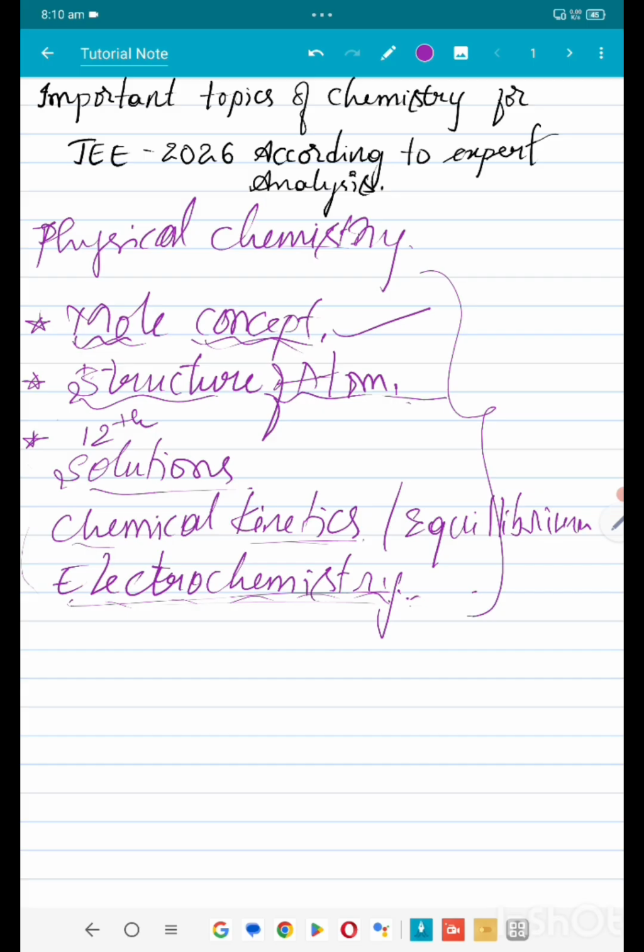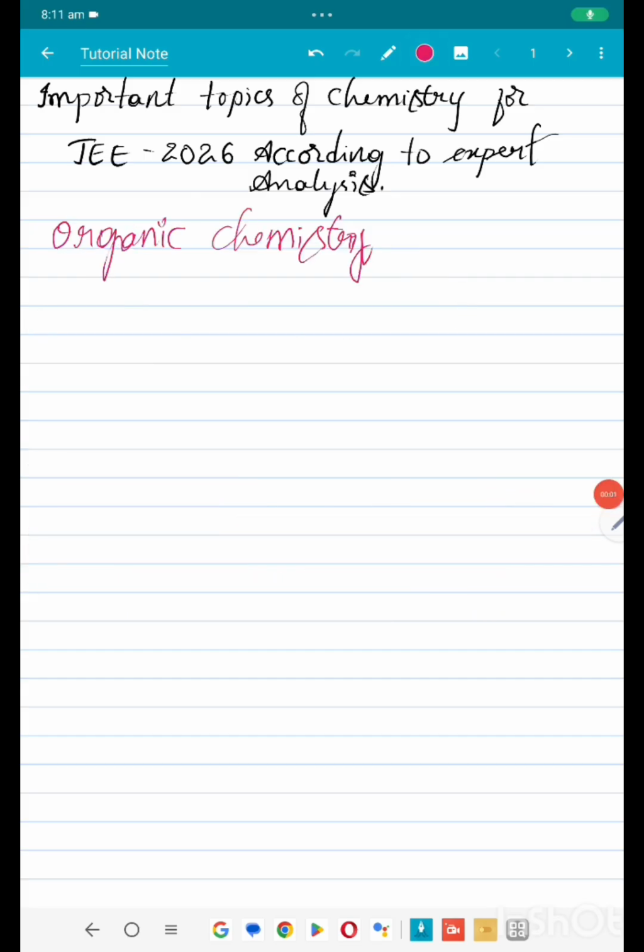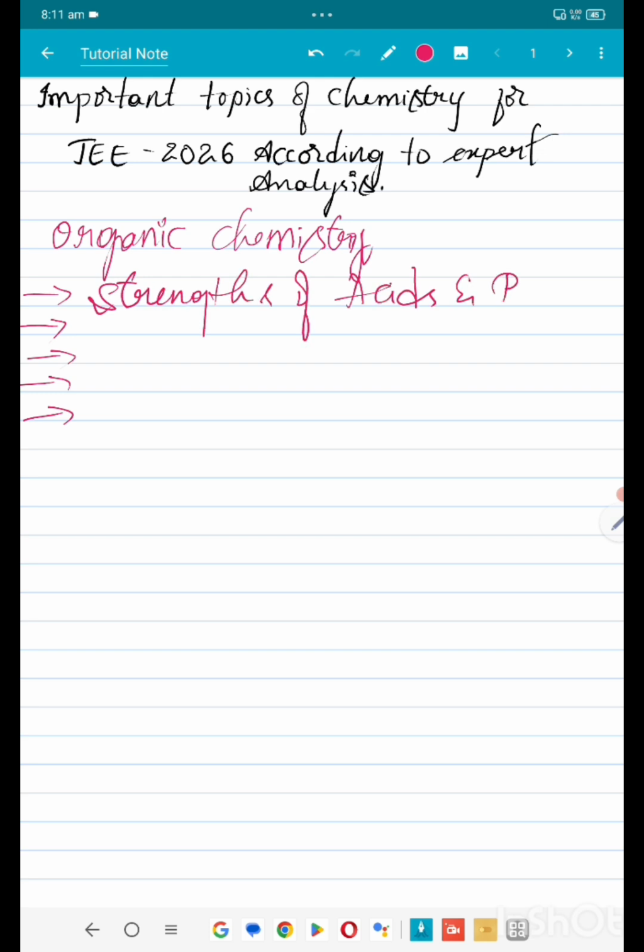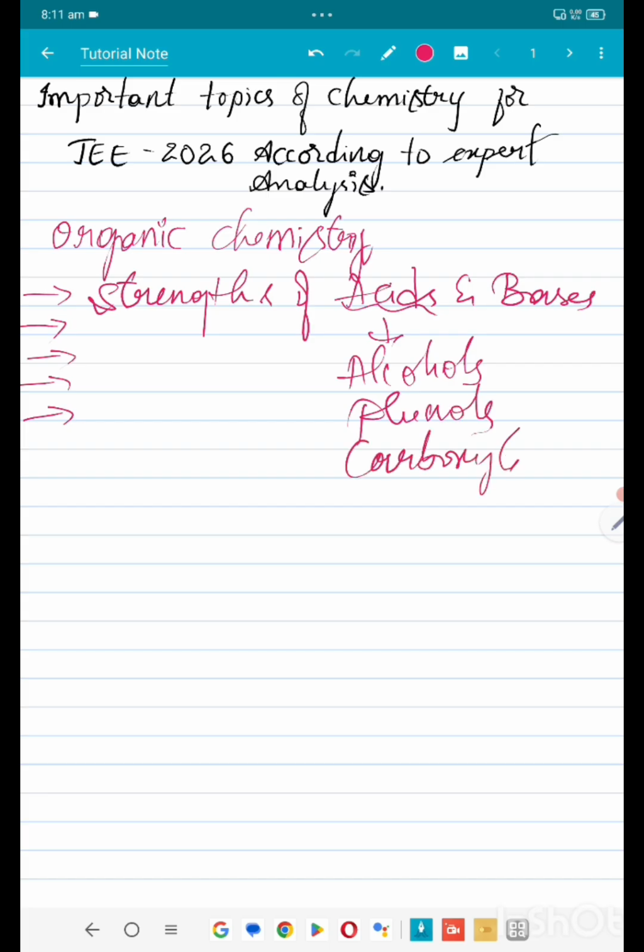Now let's move on to organic. Here you have to focus mainly on concepts, not lessons. When it comes to JEE, the concepts like strengths of acids and bases. You can see acids like alcohols, phenols, carboxylic acids. These are very important concepts. And bases like amines, this will give an idea of different bases and their strengths.